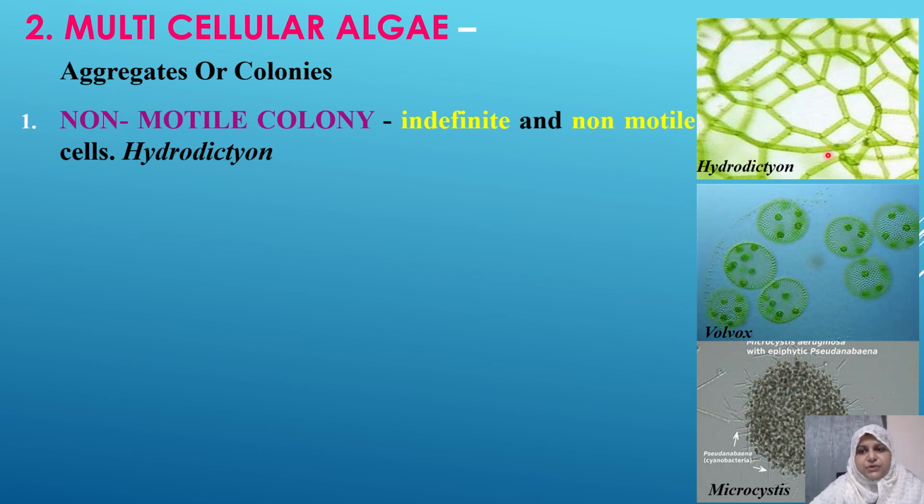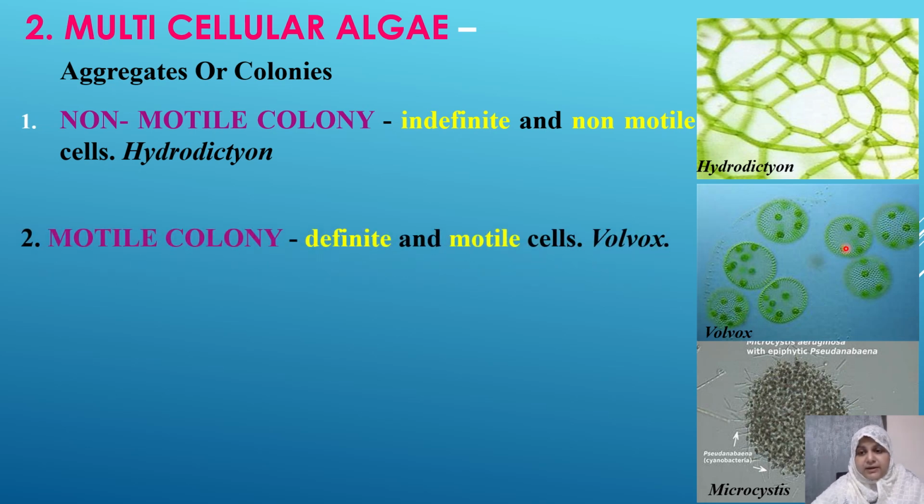For example, Hydrodictyon. Look here in the first picture. These cells are in indefinite number. You cannot count the number of cells in this colony, and they do not have any flagella. The second one is your motile colony. Here, look in this picture.